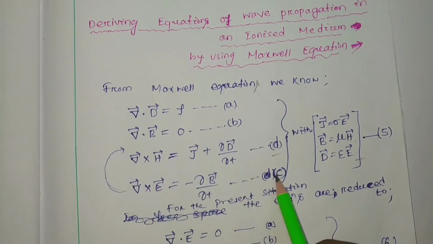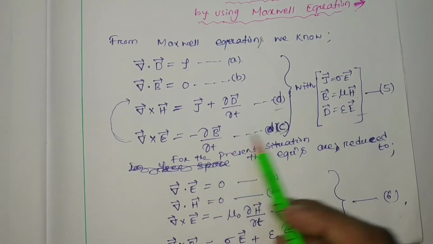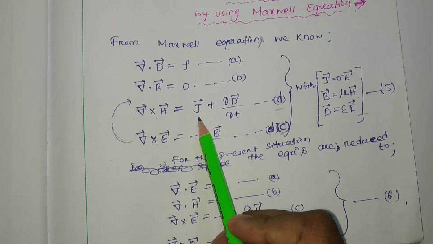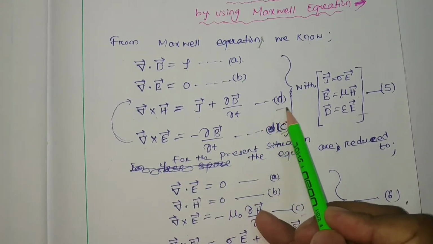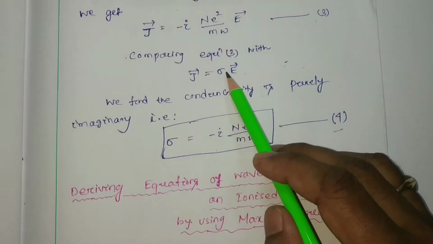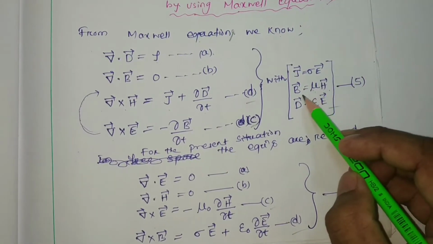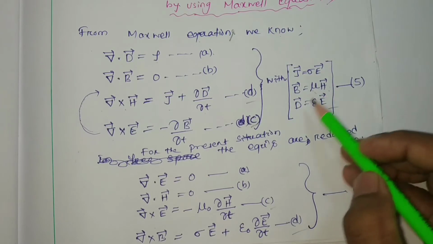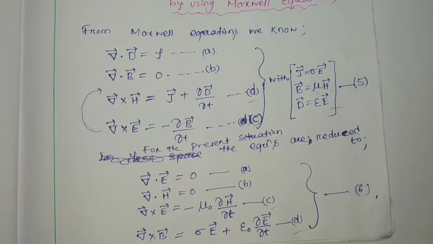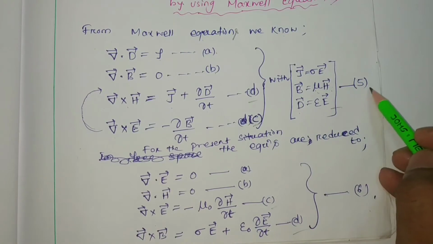This is your third Maxwell equation, del cross E equal to minus del B by del t, the rate of change of magnetic field. Let this be equation C. And del cross H is J plus del D by del t. This is your equation number D. We know that J is sigma into E, and for any medium B is nothing but mu H, D is nothing but epsilon E, and all this collectively is called equation number 5.